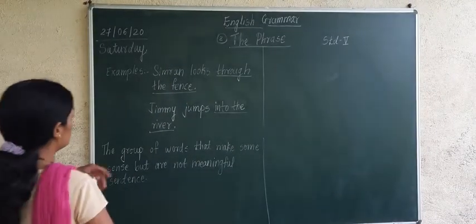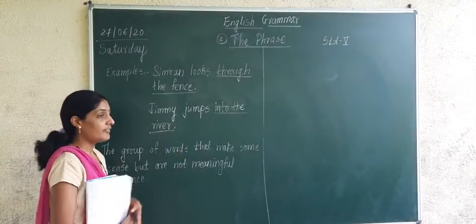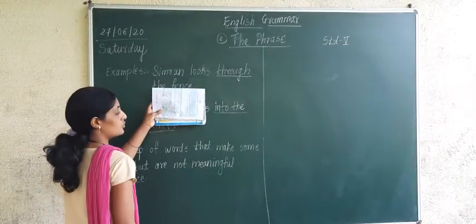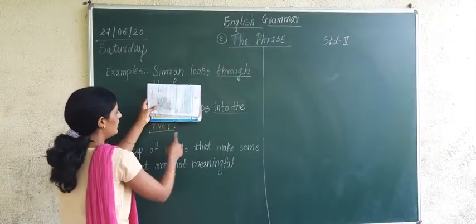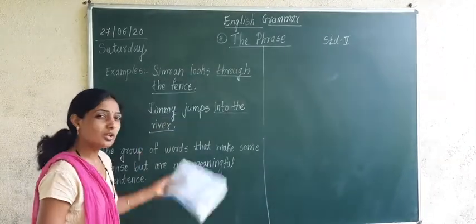And the second sentence given over here is Jimmy jumps into the river. Where does Jimmy jump? I have written that sentence here: Jimmy jumps into the river. Now if I hide these two words, Jimmy jumps, what will remain? Into the river. What is that, into the river?